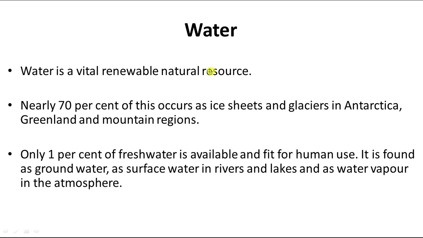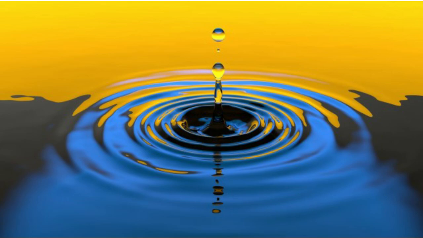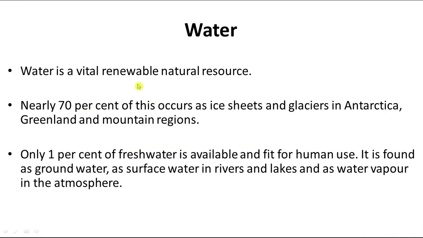The next important resource is water. Water is a vital, renewable natural resource, and it is estimated that about 71% of the area of the world is covered by water. That's why our earth is also called the watery or blue planet.